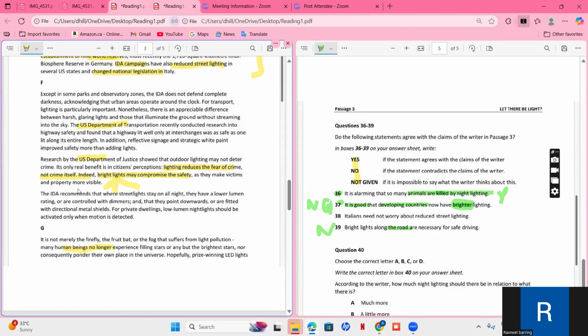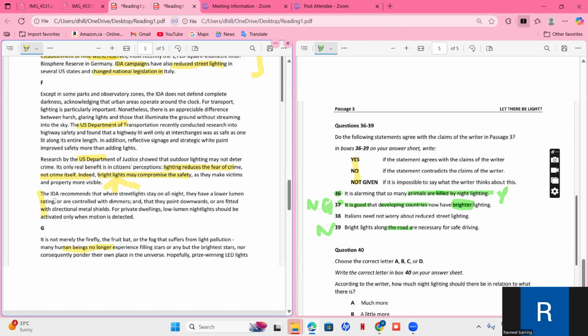They make victims and property more visible. Street lights that stay on at night have a lower lumen rating and are controlled with timers, and they also point down or are fitted with directional metal shields. For private dwellings, low lumen night lights should be activated only when motion is detected. Okay, so they're talking about bright light not being necessary because it results in compromise of safety.